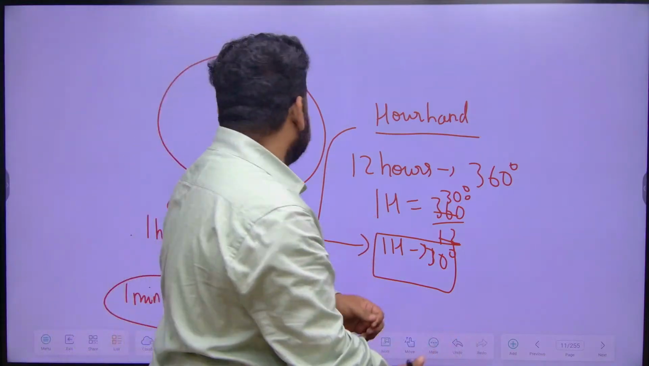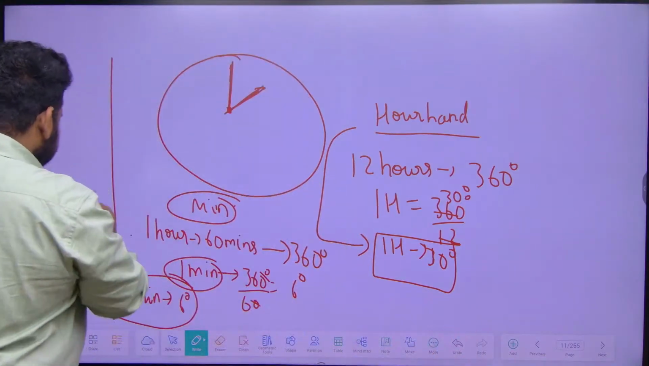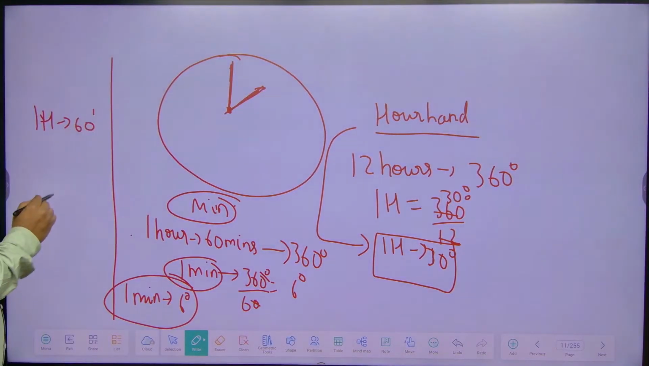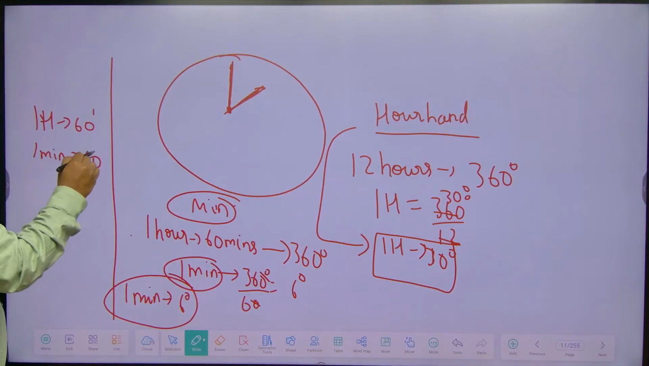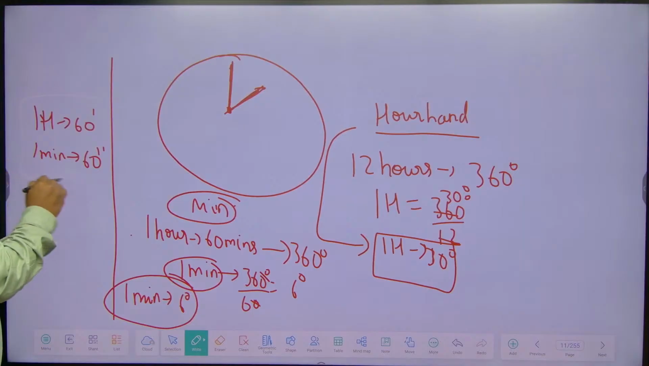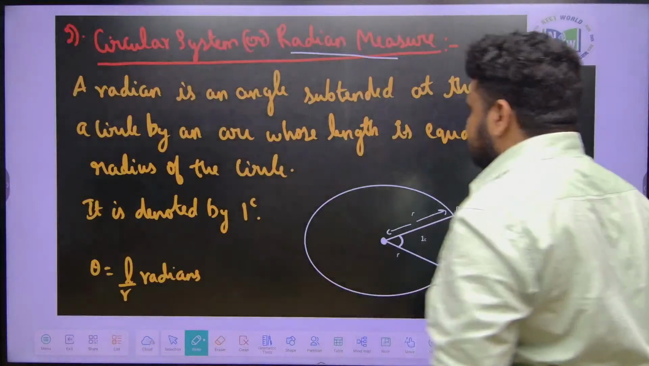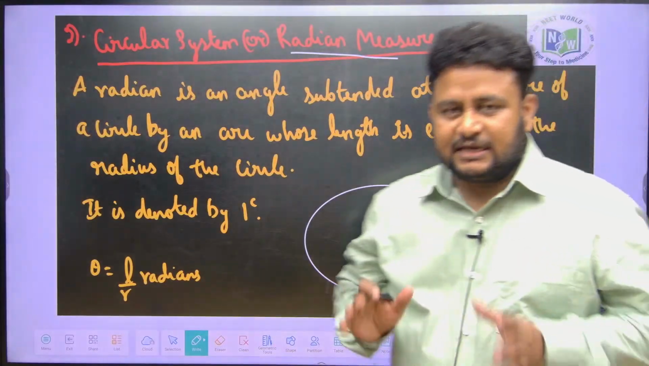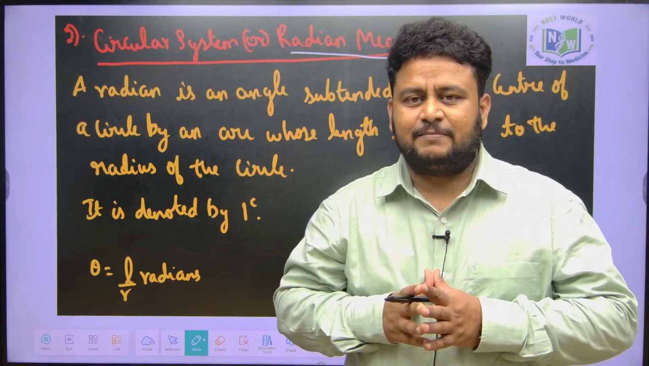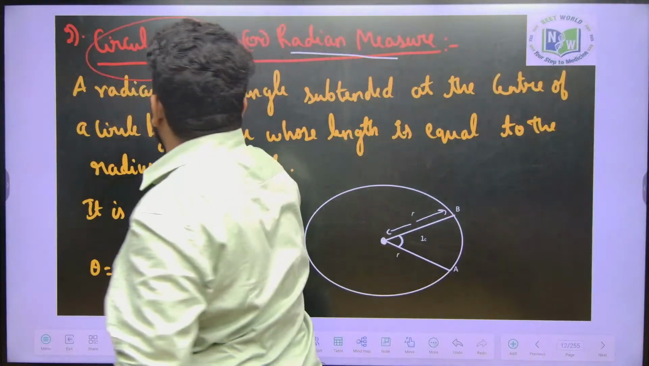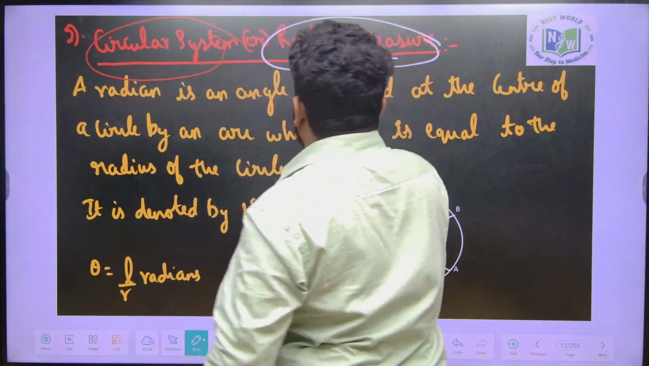One more important thing you have to know: 1 hour is how many minutes? 60 minutes. Similarly, 1 minute is equal to how many seconds? 60 seconds. We denote it like this. This one also you must know. Okay, let us proceed further. All these things we discussed are in relation to the sexagesimal measurement. Now we will discuss a very important one, that is circular measurement, or it is also called radian measurement.